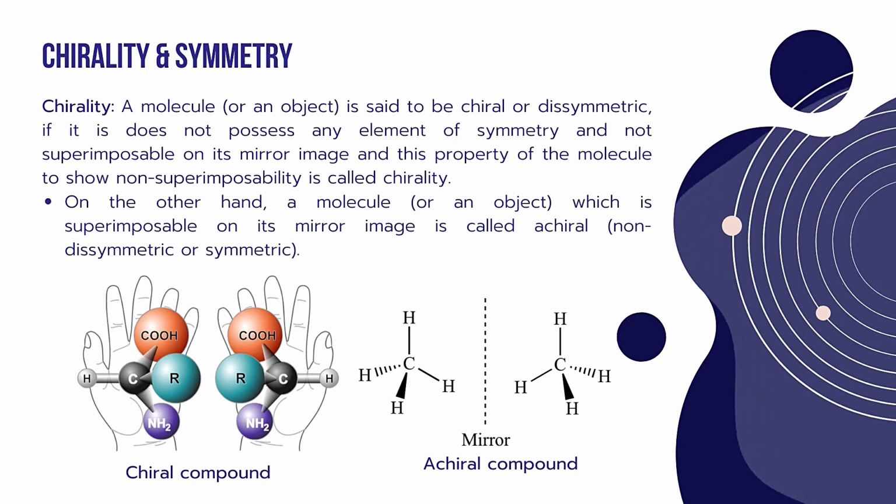If we see another compound, for example methane, CH4, even though methane has mirror images, they can be superimposed, so they are called achiral compounds. So achiral compounds have superimposable mirror images. Here, the carbon is attached to four hydrogen atoms which are similar to each other, so that's why this comes under achiral type of compounds.